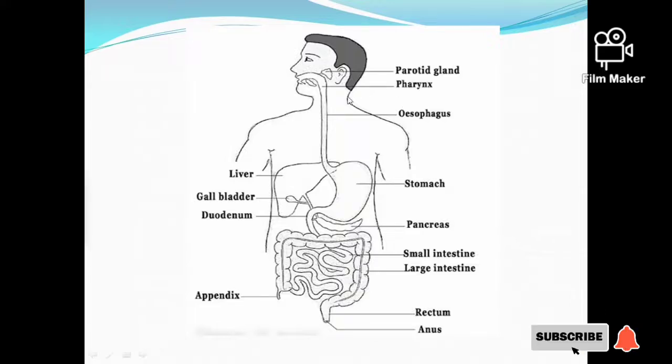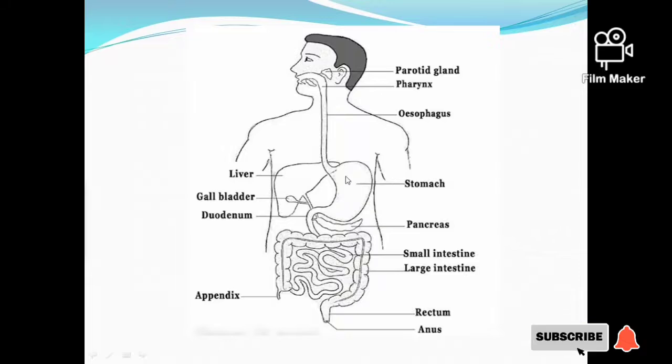The next part after the pharynx is the esophagus. Esophagus is a long, narrow muscular tube which leads to the stomach. When the food is swallowed, it passes through this tube and enters into the stomach, and no digestive gland is present in the esophagus. Next to the esophagus is the stomach, in which the food that passes through the esophagus settles. Stomach is a J-shaped structure that is present below the diaphragm, on the left side of the abdominal cavity.